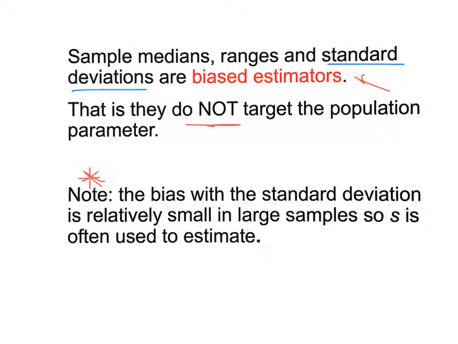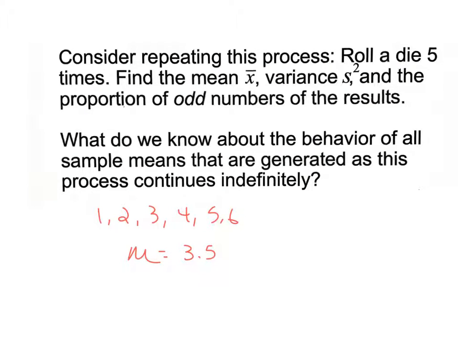However, one big note here at the bottom, because we use standard deviation all the time. The bias with the standard deviation is pretty small, especially in large samples. So a lot of times we do use S, which is sample standard deviation, to estimate little sigma, which is population standard deviation. So even though it is a biased estimator, the bias is small in standard deviation. So if the population is big enough, we do use it to estimate. All right, let's take an example here. It says, consider repeating this process. Roll the die 5 times. Find the mean, the variance, and the proportion of odd numbers of the results.